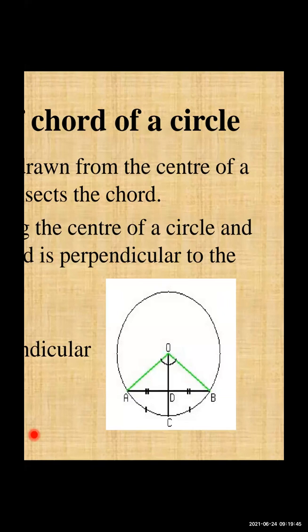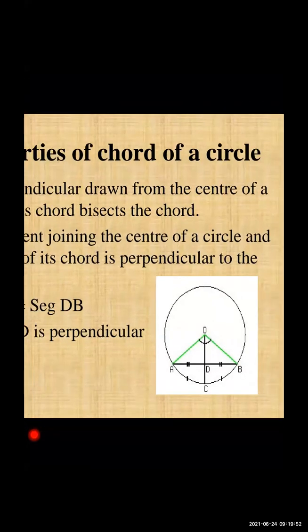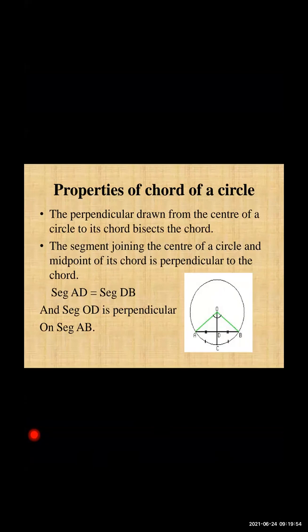From that midpoint, if you draw any line to the center, then it is perpendicular to the chord. That line segment which we have drawn from the midpoint to the center is your perpendicular. जो first property में था उसका ही उल्टा यहाँ पे दिया है. What was given in the first property: the perpendicular drawn from the center of a circle to its chord bisects the chord.